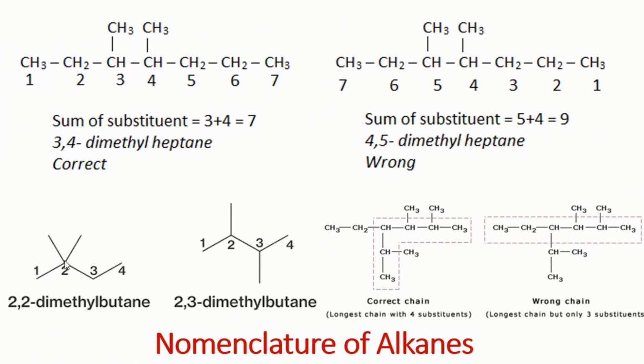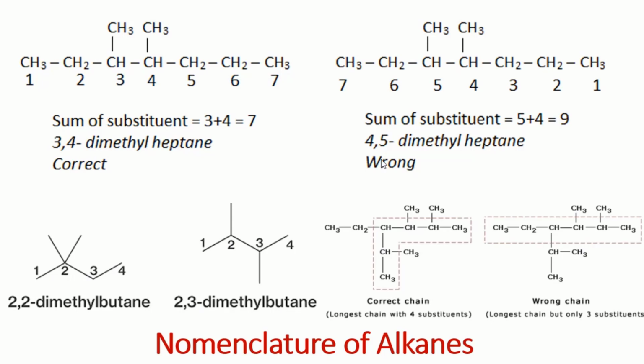This kind of diagram is called the line structure. We will number from the left because the branches are at carbon number 2 and both are the methyl. So its name will be 2,2-dimethyl butane. And this is the longest chain 1, 2, 3, and 4, and again they have 2 branches. So its name will be 2,3-dimethyl butane. So it's all about some nomenclature, and you can find more examples, for example, in your book.